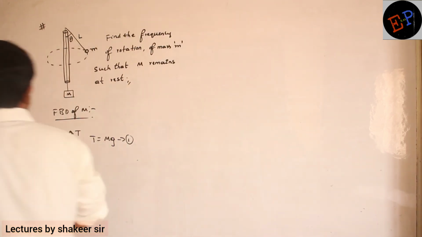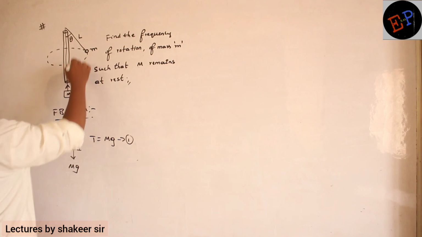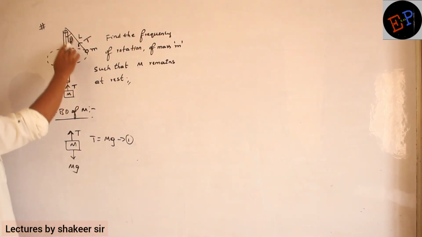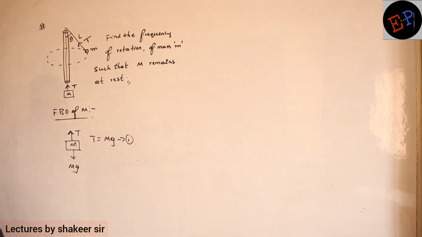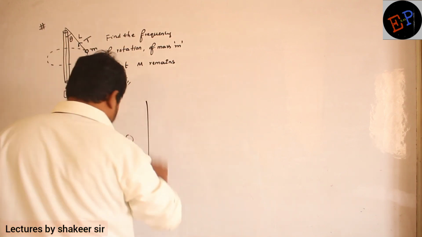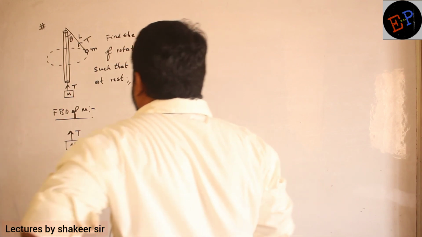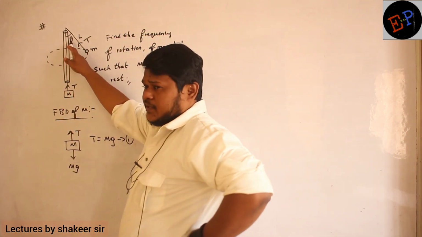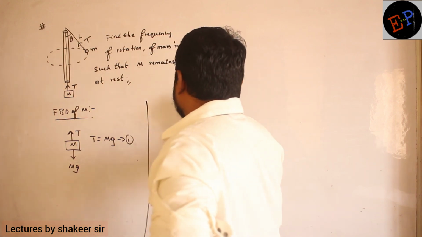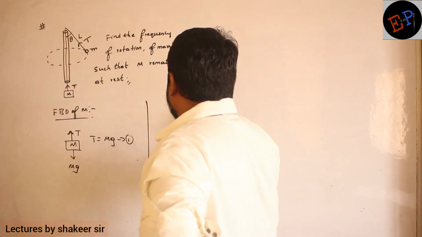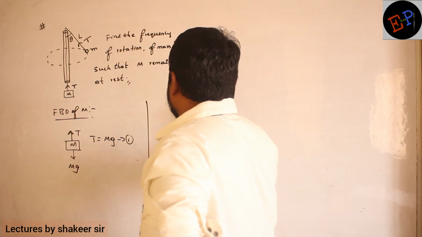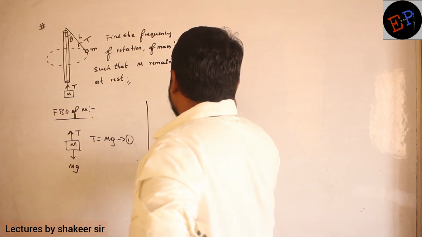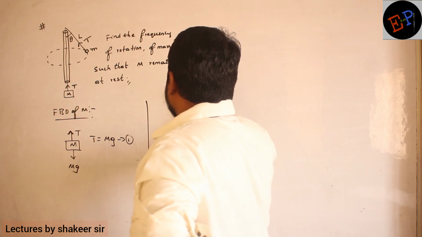Now similarly, here if tension is T, then what is the tension here? Here also tension will be T only. Same rope is passing. So now if I split that T into two components, T is making an angle of theta. So split that T into two components. If this angle is theta, definitely this angle also will be theta only. So split this into two components like this. This is T cos theta and this one is T sin theta.